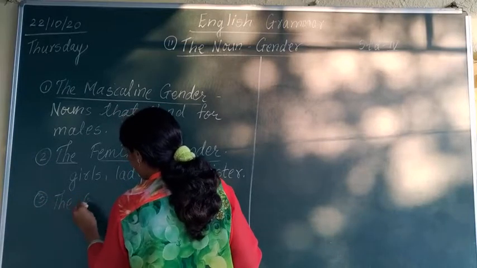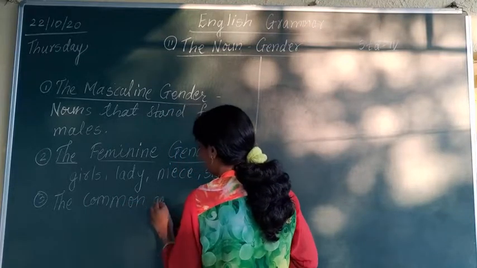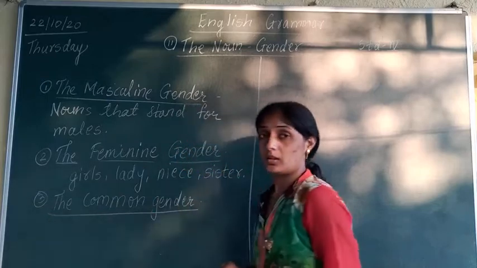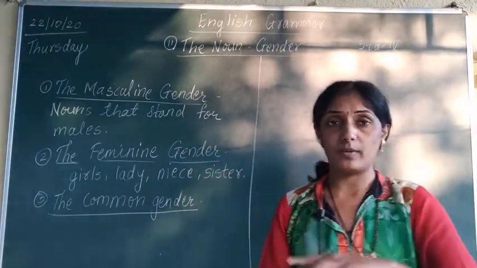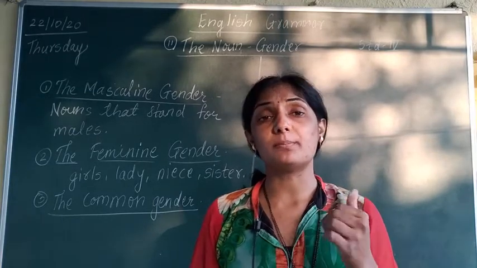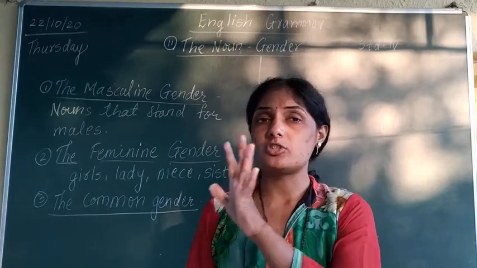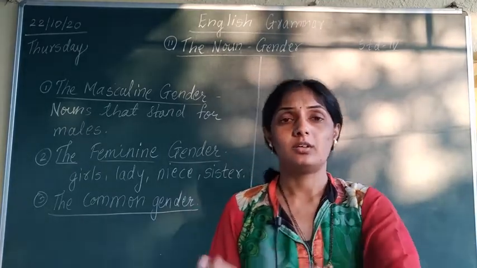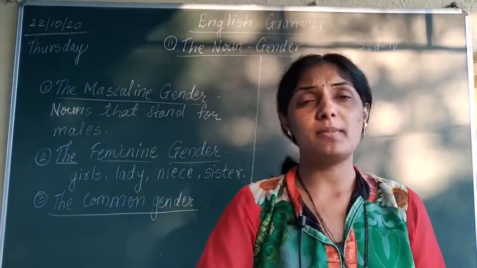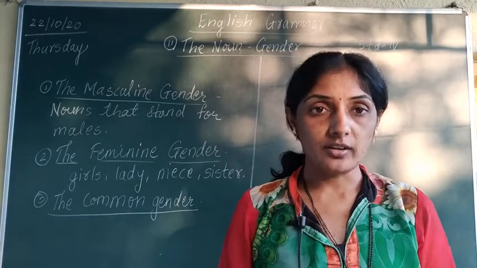The next gender, the third gender given in the book, is the common gender. Common gender means what? The common gender is used for either male or female. It can be male or it can be female, but we do not know. For example, teacher, doctor, engineer. If we say there are 5 teachers standing near the class, in that some of them can be male, some of them can be female, so we cannot mention the gender.